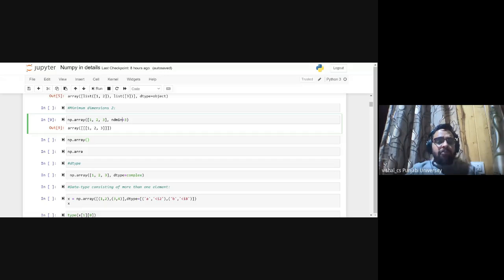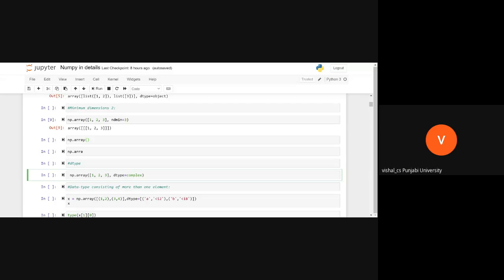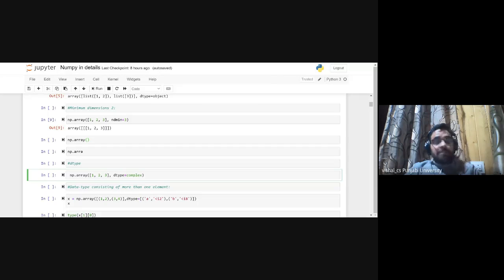The second argument you saw is the data type. By default, the data type will be set according to the data.